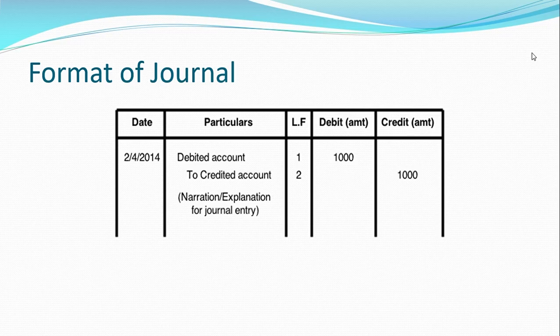In order to locate where we have transferred, or if we have to find some error, or we want to revisit the journal entries through the ledger, we mention the journal number in the ledger and the ledger number in the journal to have a unique mapping of the two books. Then we have two columns of amounts, debit and credit. The amount which is to be debited is written in the debit column, and the amount which is to be credited is written in the credit column.